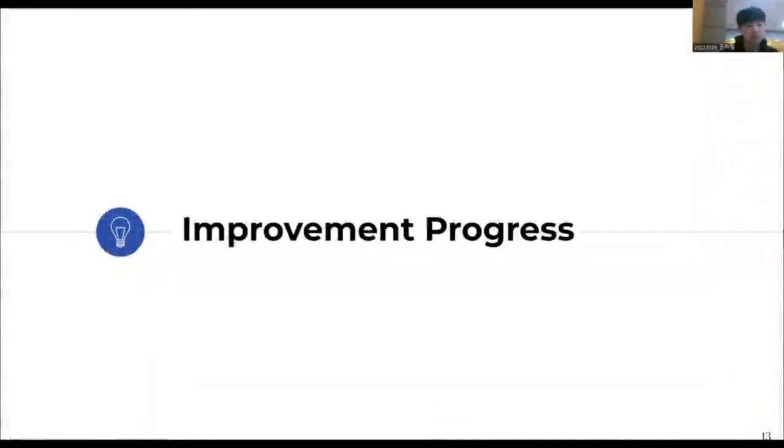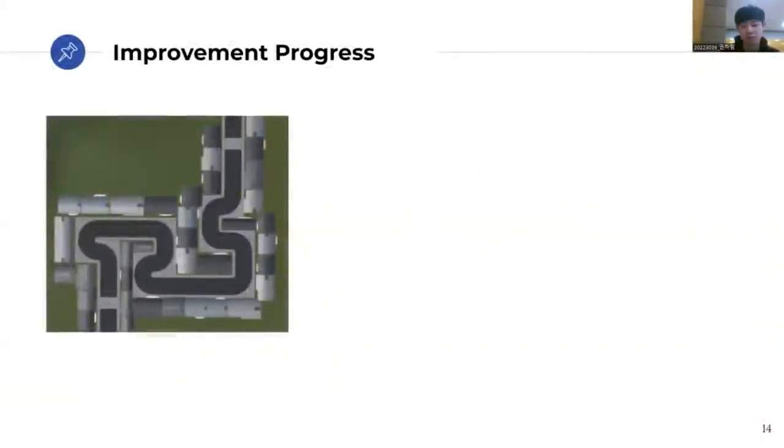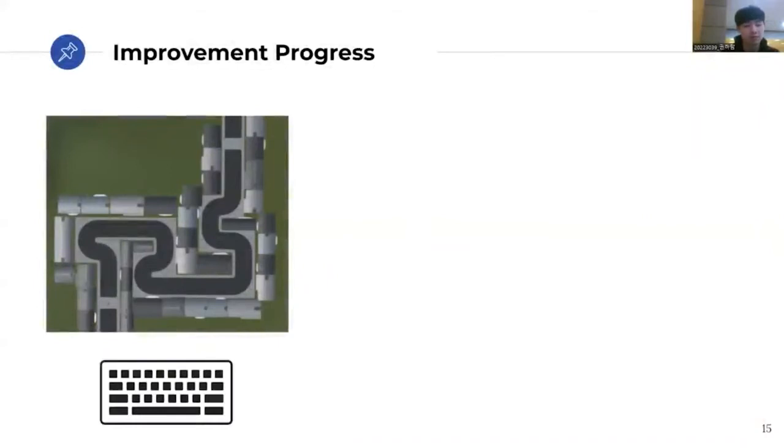Next up is improvement progress. In order to know how users' heads move when they control a virtual drone, we created a course for the users to complete using a keyboard. While the users controlled a virtual drone to complete the course, head orientation of the users was recorded with the drone command they were pressing at the time. This gives us a huge number of pairs that consist of head orientation and drone command. We thought this would give us information about where the user's head is directed by their intended movement direction.